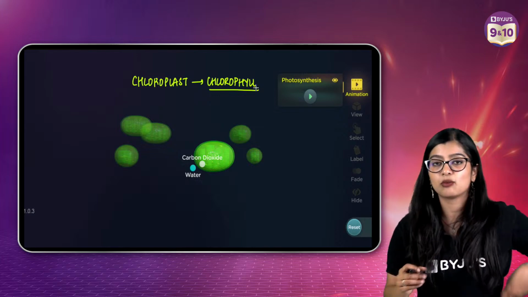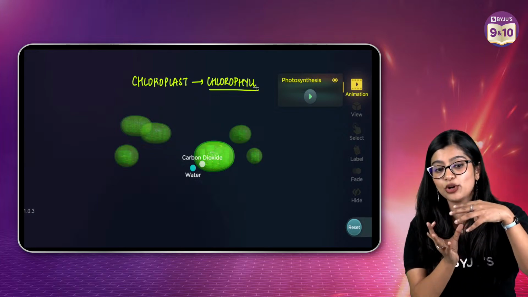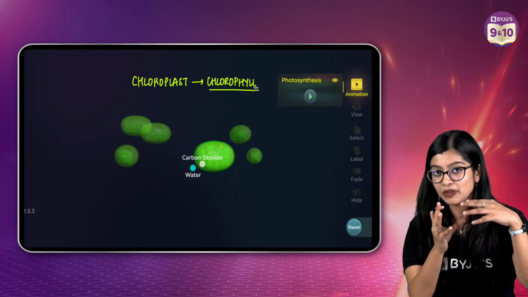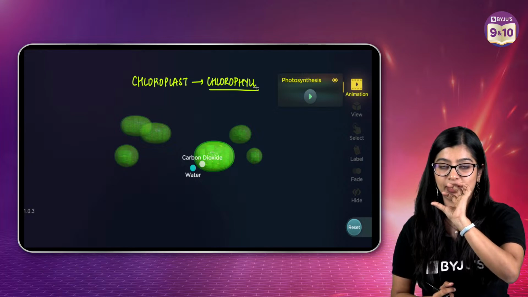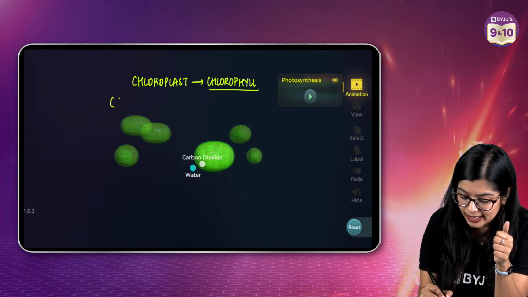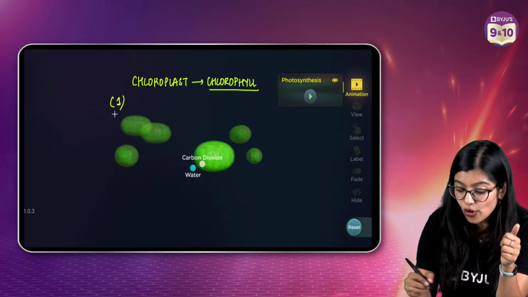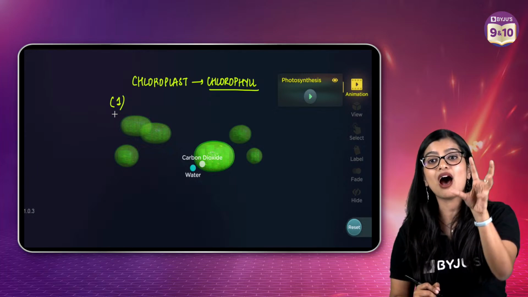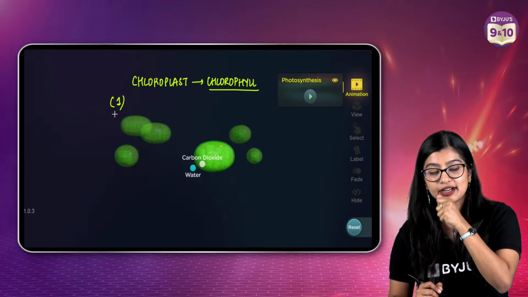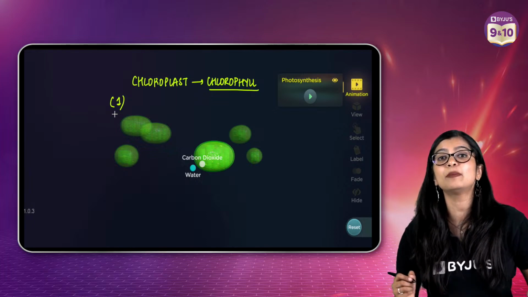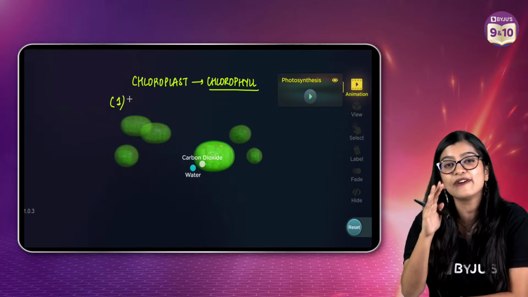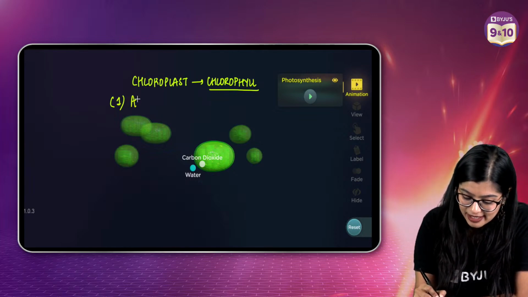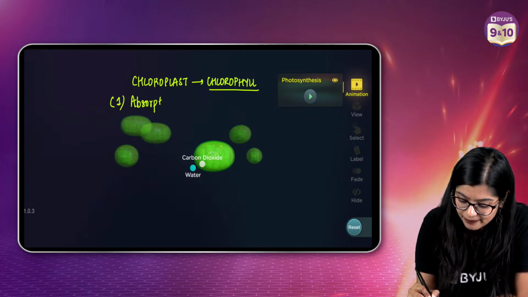Because once your raw materials are here, I told you carbon dioxide and water will combine in the presence of sunlight and chlorophyll, right? So what does this mean? It means that chlorophyll will absorb the sunlight, right? Now that is a very special property of chlorophyll, okay? That brings us to the first step of photosynthesis, that is absorption, right?